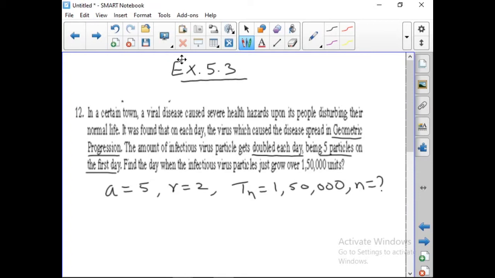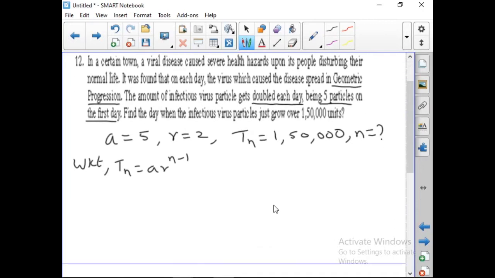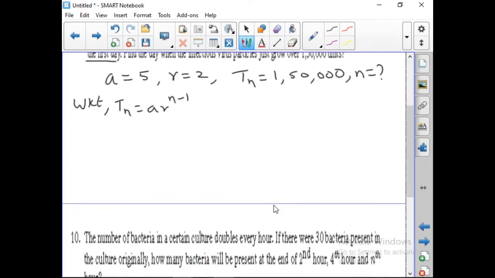Now we know that it is a geometric progression. So, Tn is equal to a r power n minus 1. We are going to substitute all this here. So, 1,50,000 is equal to 5 into 2 power n minus 1.